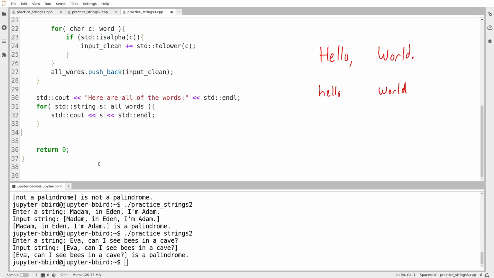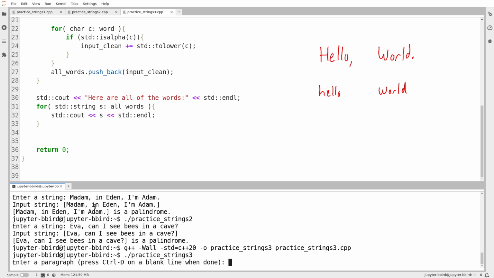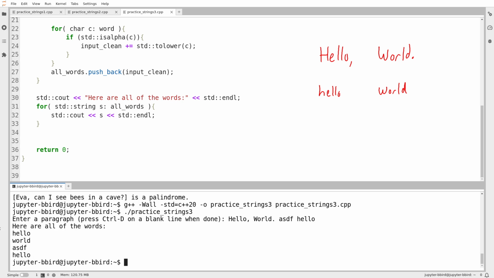Before I go further, I'm going to test out that that's actually what happened. So I'm going to compile this, which I don't think I've compiled yet, so I really should get around to that. Practice strings 3.cpp, looks like it compiled. I'm going to run it. Okay, enter a paragraph, press Control D on a blank line. So hello, comma, world, period. I don't know, there's that. There's the word hello again. I enter Control D on a blank line, and we can see here all the words. Hello, all lowercase, no punctuation. World, no punctuation. There's the lowercase hello again. So it looks like I was successful in cleaning up the word before I add it to my vector.